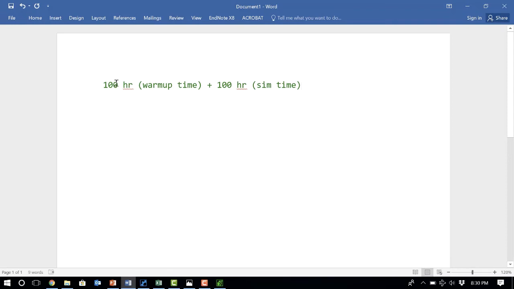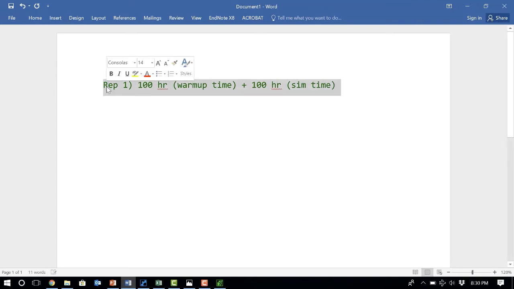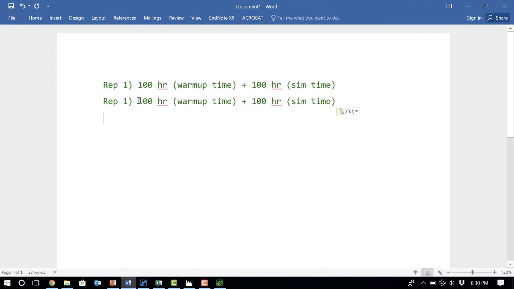So, for example, for replication 1, this is my setup. Then I run another replication, replication 2, and I do the same thing. I run the simulation, I let the first 100 hours be the warm-up time, and then I consider the second 100 hours to be the simulation time. So the simulation will tell me how many parts can be generated with this setup in 100 hours. And maybe I can continue all the way until replication 10.